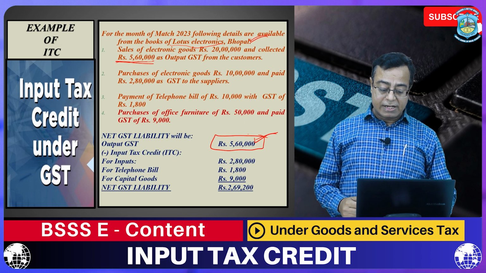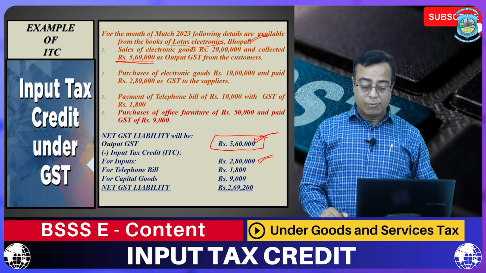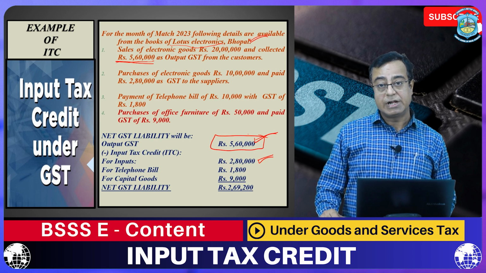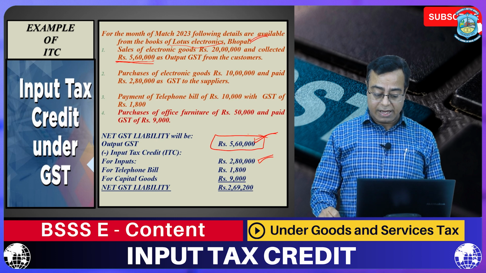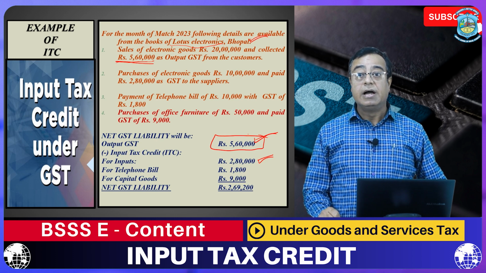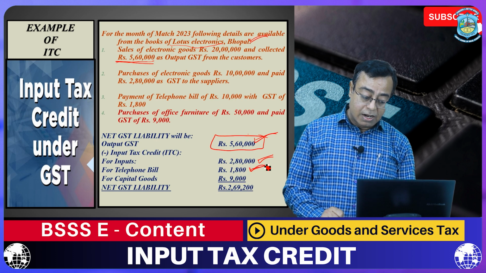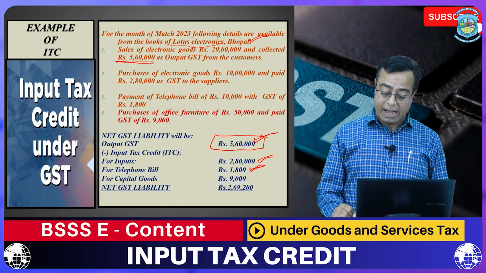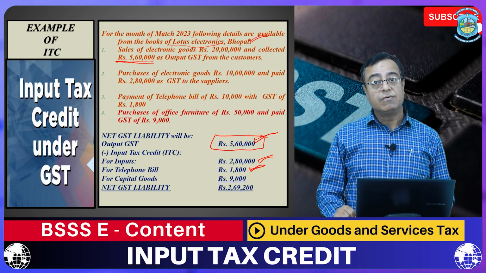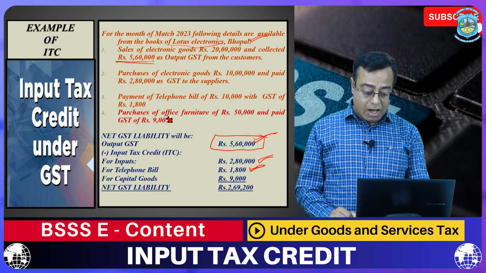First, we will get the ITC for the purchase of inputs. Remember, we purchased goods, electronic goods of 10 lakh, and already paid the GST of 2,80,000. Next, we get the ITC for the telephone bill payment, not on the amount of the bill, we will get the ITC for the GST paid, that is 1,800. Next, we will get the ITC for capital goods also. Here in this example, capital goods means the office furniture. And what is the GST we paid?